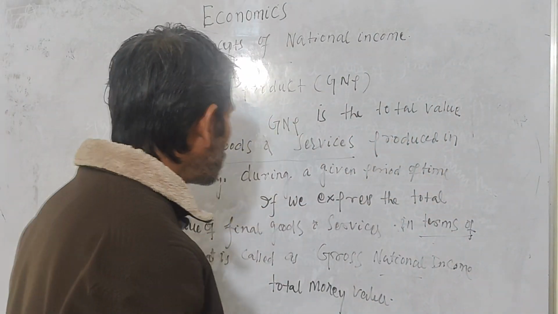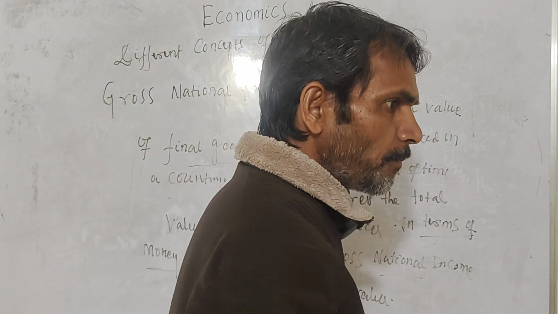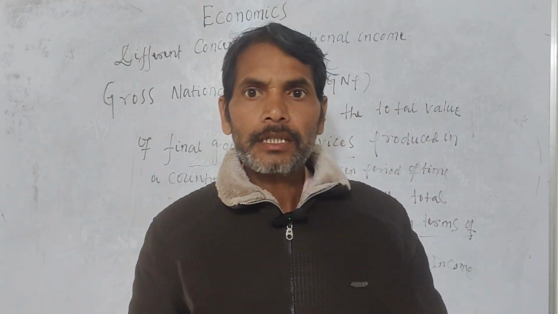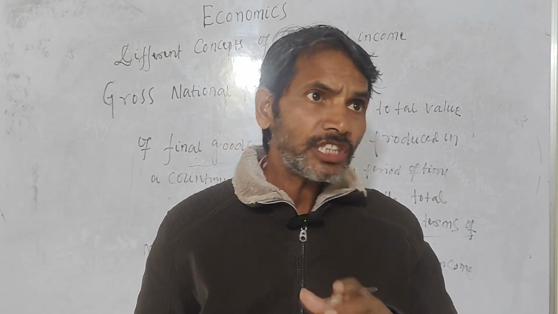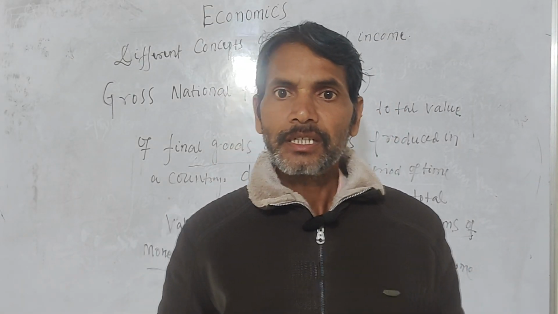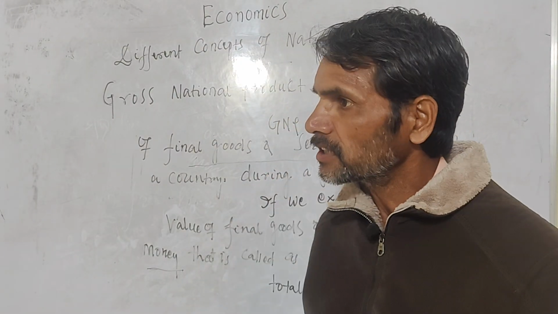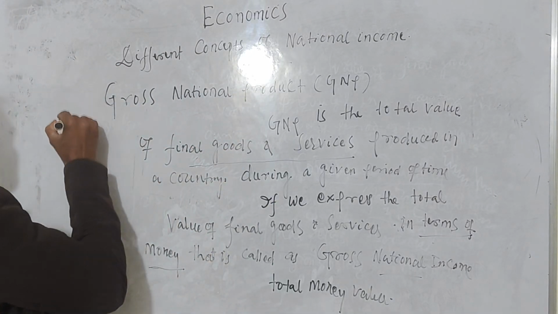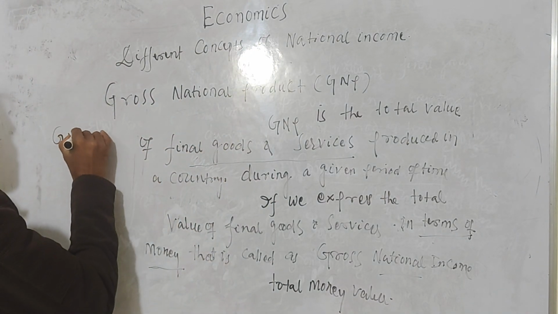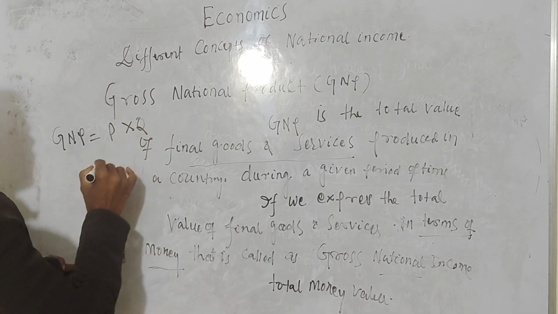Understand? How do we get GNP? Symbolically, GNP is equal to price into quantity.